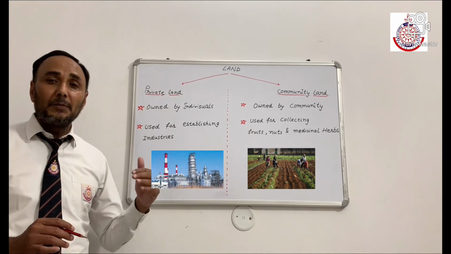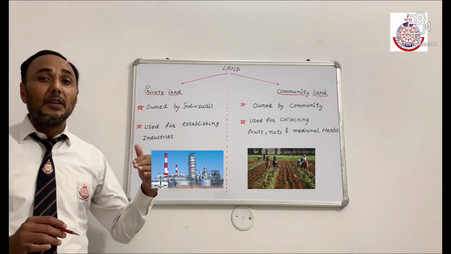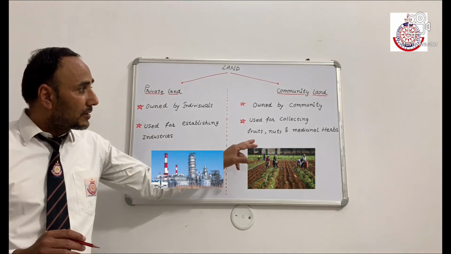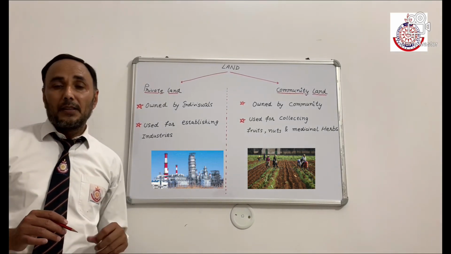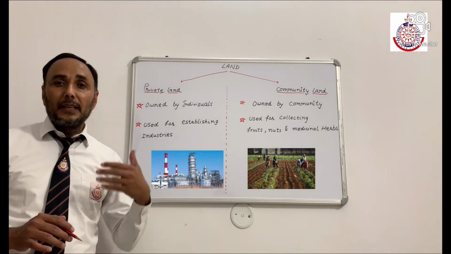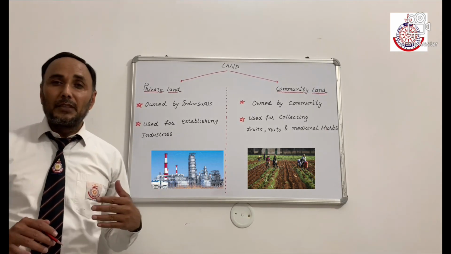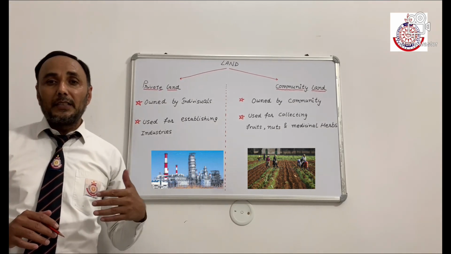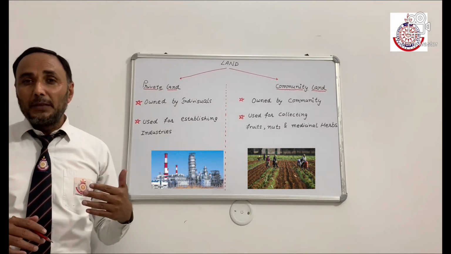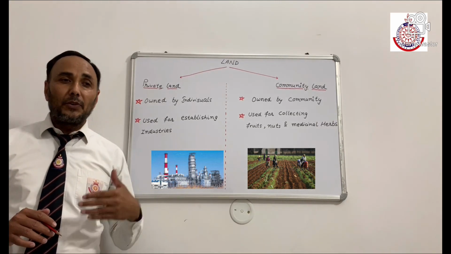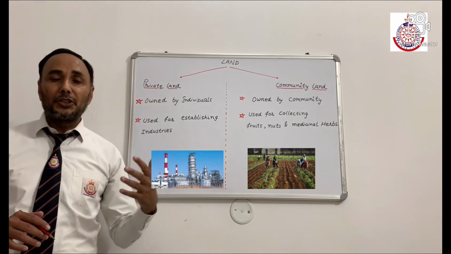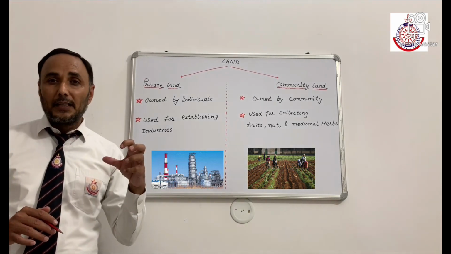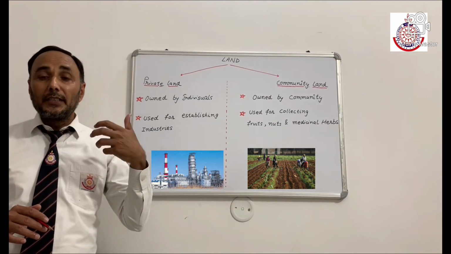These lands can be used by the common people for common purposes like the collection of fruit, nuts and medicinal herbs. Now the problem is the ever-growing demand of the people day by day. People have started encroaching on the common land. For making commercial lands and housing complexes, they encroach on the land.